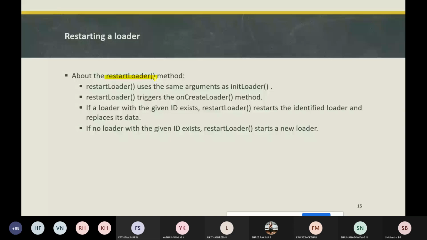The restartLoader will use the same arguments as the initLoader.